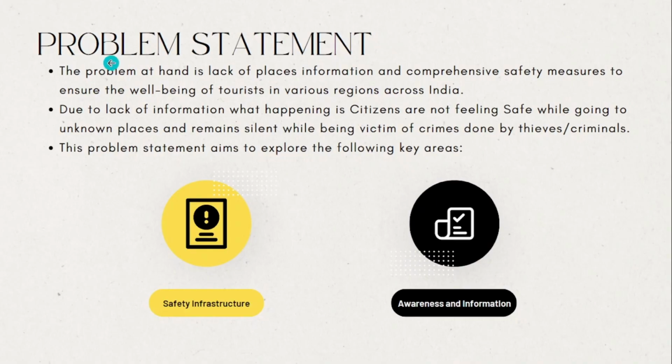So the problem statement is that we as normal people don't have a lot of useful information while visiting new places, and as a result, we feel safety in unknown places is also less, right? Due to this, people are not feeling safe while traveling and remain silent about crime happening around them.